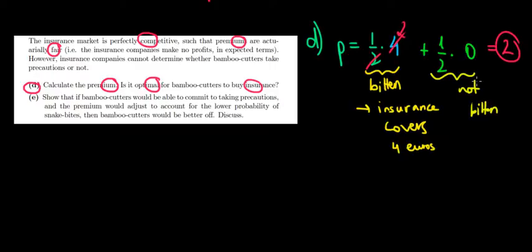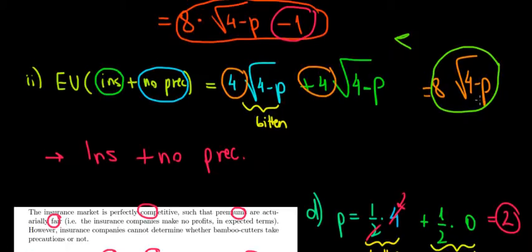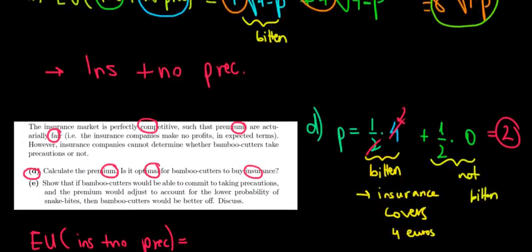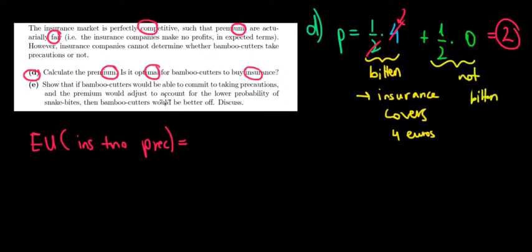Now, what is the actual utility of the guy? Well, let's see. We know that the expected utility with taking insurance but no precautions, because remember, we saw in the previous video that the guy would not take precautions, would be the following. We have it over here. Let's just write it below and calculate.